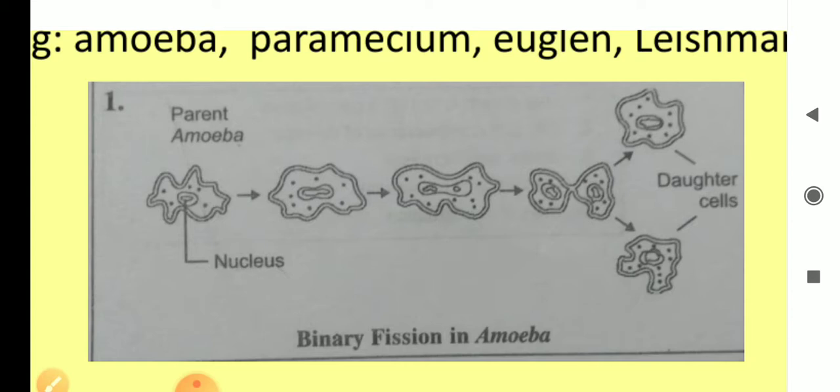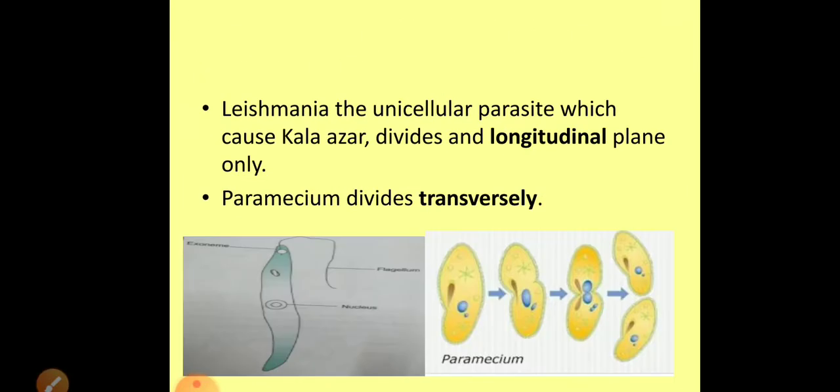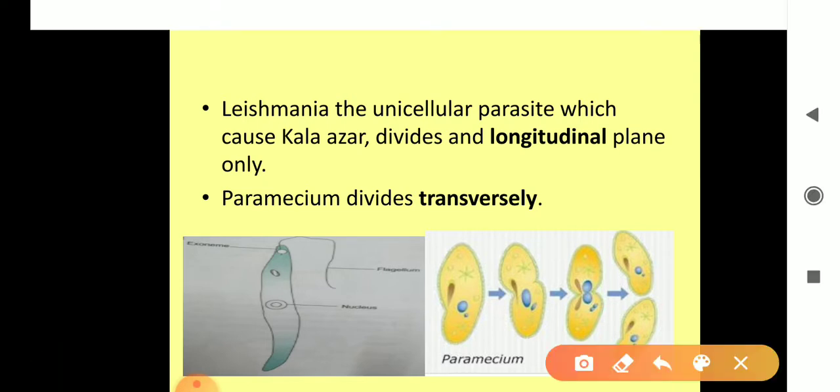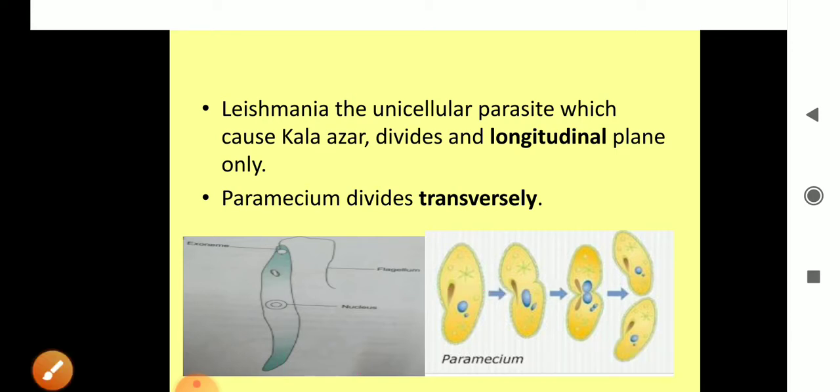Okay, now see next. One more example of this type of fission is leishmania. It causes kala azar. It divides in the longitudinal plane. It means the first figure is of leishmania. When it divides, it divides in the longitudinal plane. And the second example given is of paramecium. Paramecium always divides in the transverse plane. It divides transversely, right? Okay.